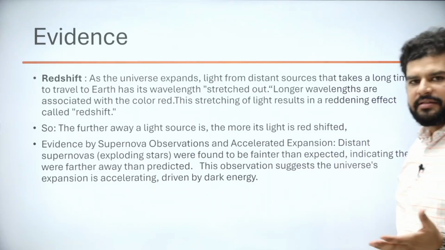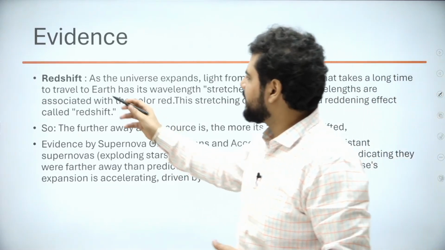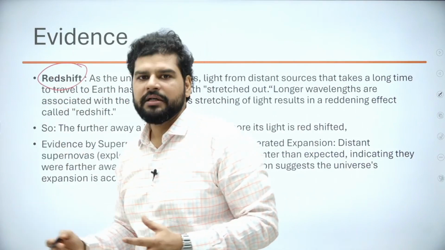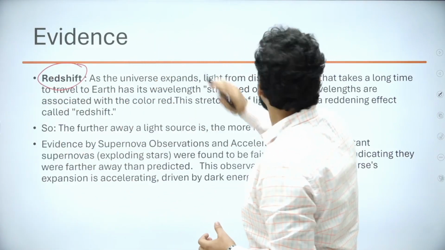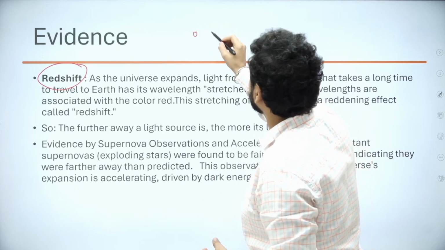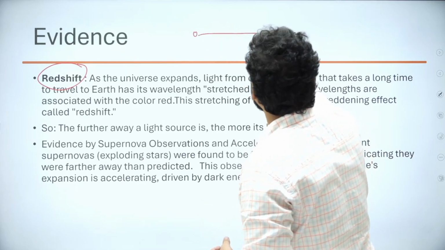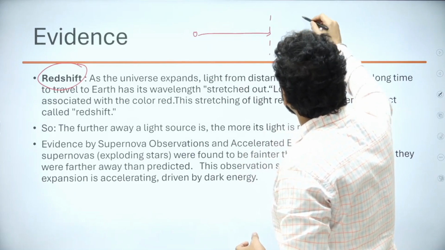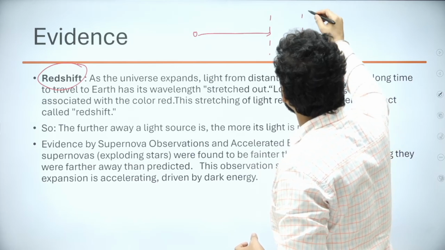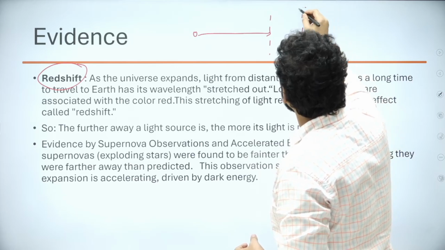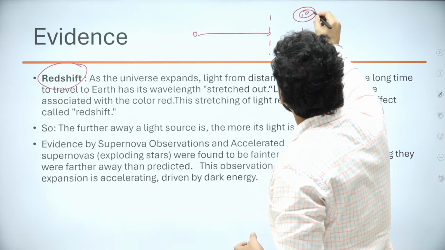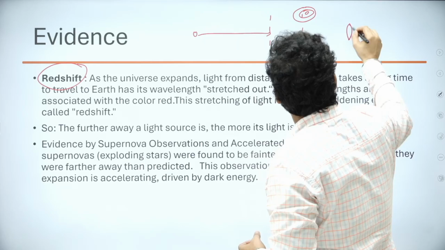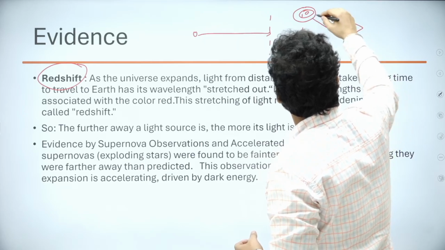So what is the evidence? Again, there is a term here, redshift. Let me explain. Let's say here was the Big Bang and the galaxies started developing at this point, and let's say we are at this point, observing a galaxy here from our telescope.